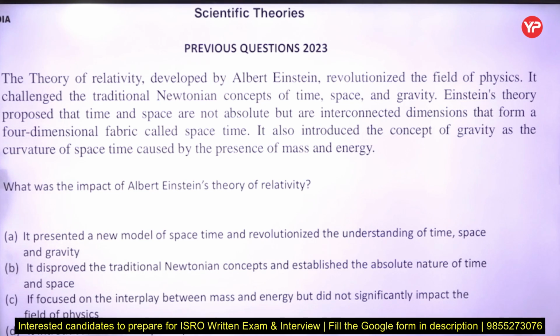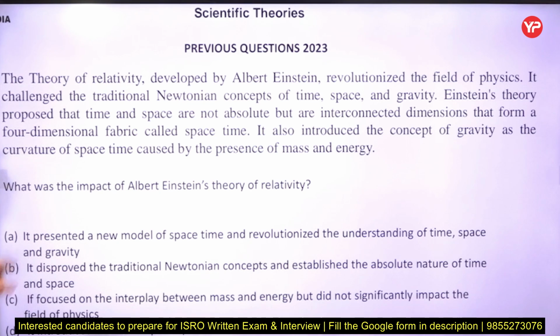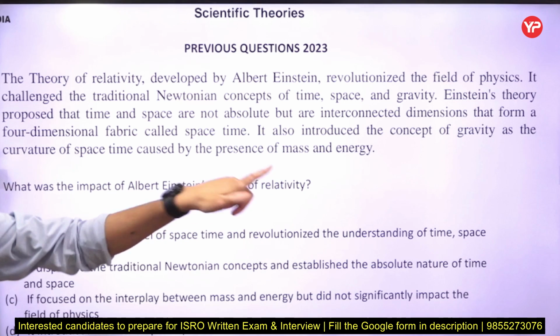Einstein's theory proposed that time and space are not absolute but are interconnected dimensions that form a four-dimensional fabric called space-time. It also introduced the concept of gravity as the curvature of space-time caused by the presence of mass and energy. So here the question is asked, what was the impact of Albert Einstein's theory of relativity?